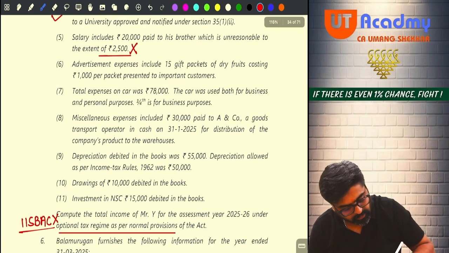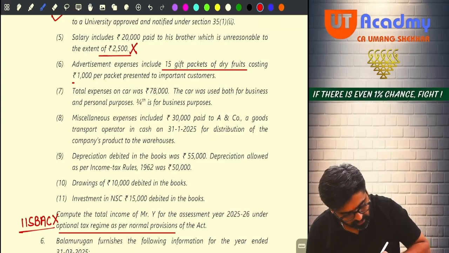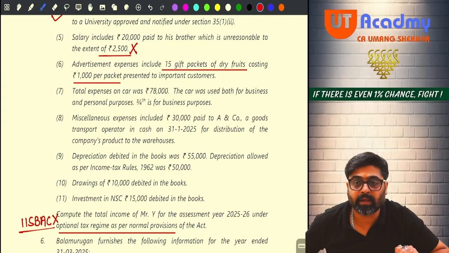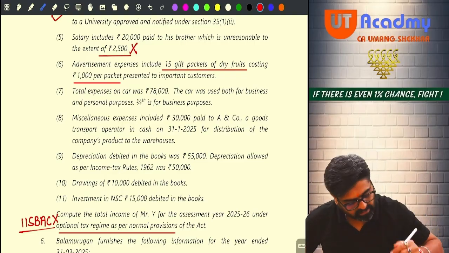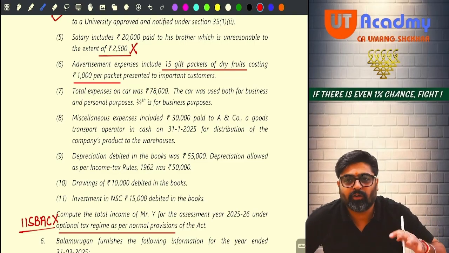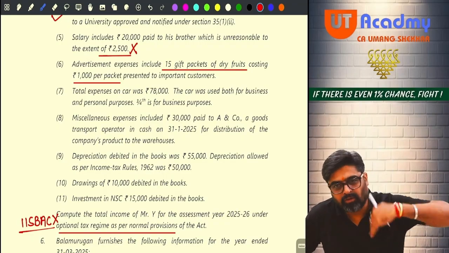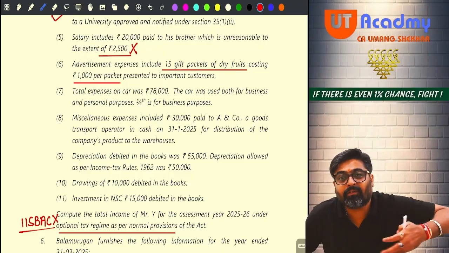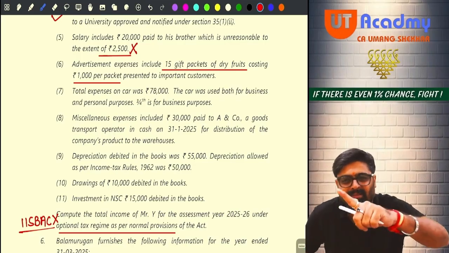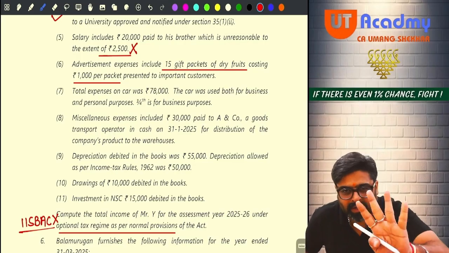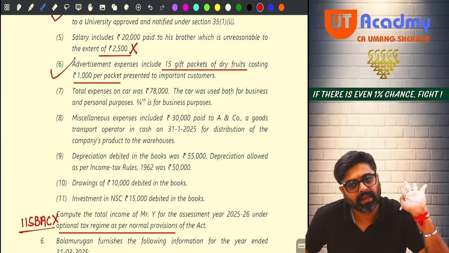Now, advertisement expense includes 15 gift packets of dry fruits costing rupees 1,000 per packet presented to important customers. Now see, advertisement expense includes 15,000 rupees which I have spent on dry fruits. Have I myself consumed those dry fruits, or have I given those dry fruits to my important customers? Is it my business related expense? Should it be allowed? So it is allowed only. No need to add. Getting my point?